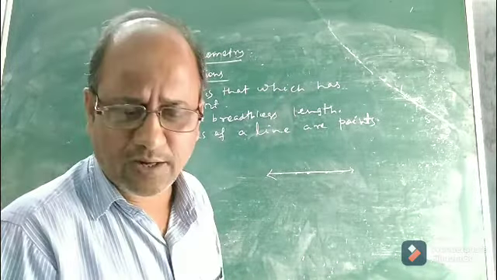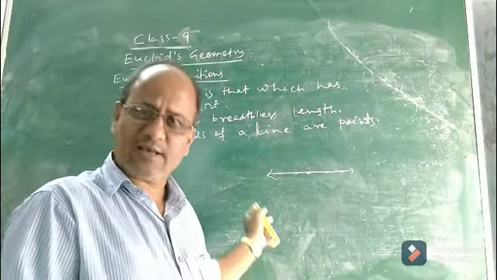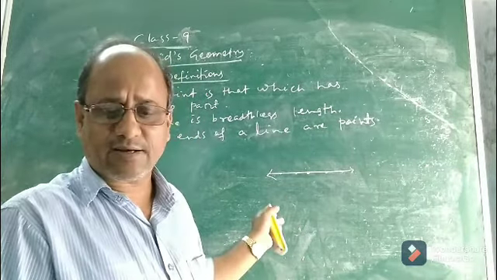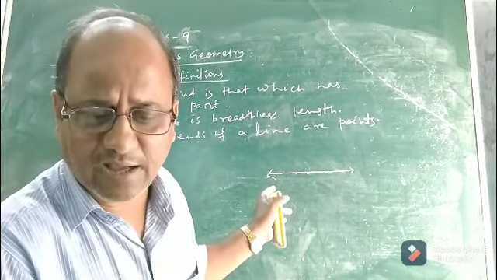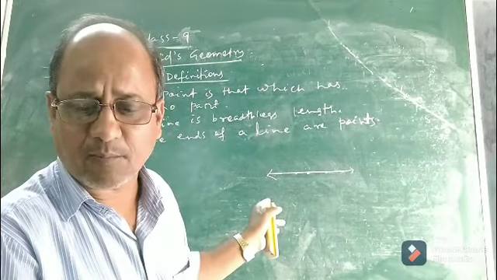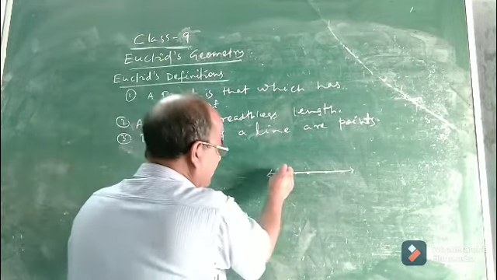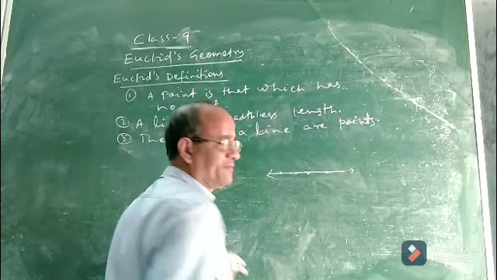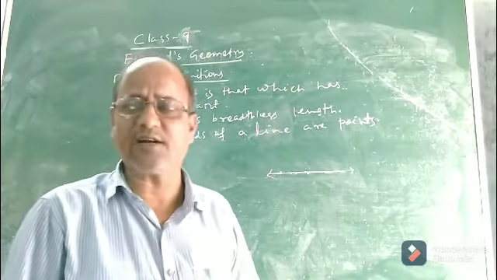Then what is the fourth postulate? The fourth postulate is again about a line or straight line. A straight line is a line which lies evenly with the points on itself. That means these are the points on which the straight line lies.